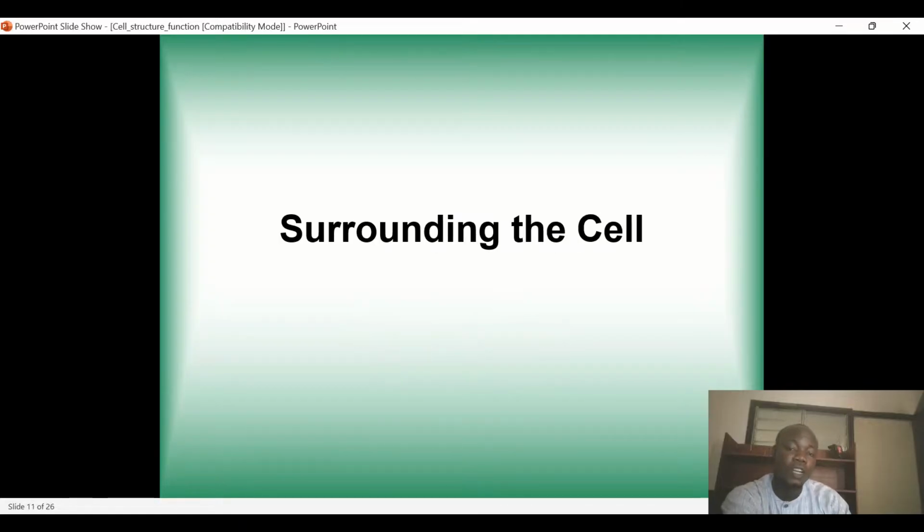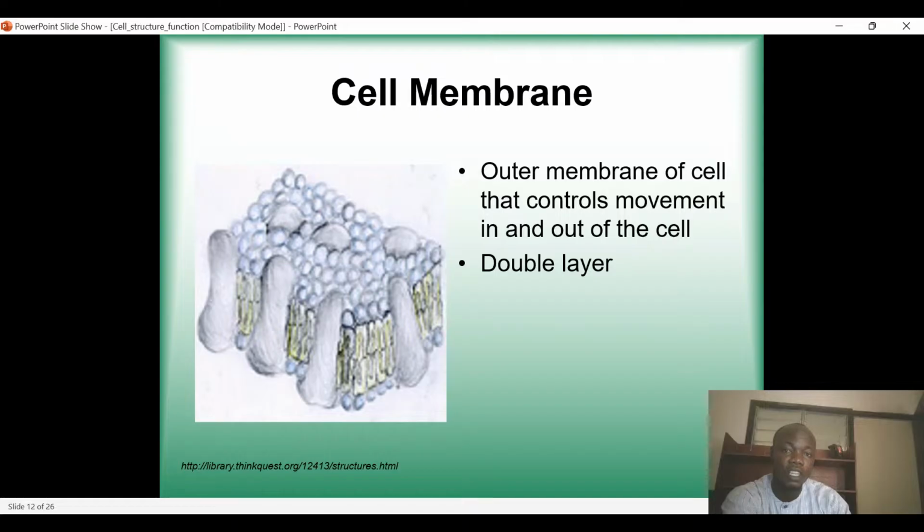We also have what surrounds the cells, which is the cell membrane. The cell membrane is like a double layer that covers the cell. It's like the wall of a cell. So there is a layer that covers the cell, and that layer is called the cell membrane, and the cell membrane is a double layer.